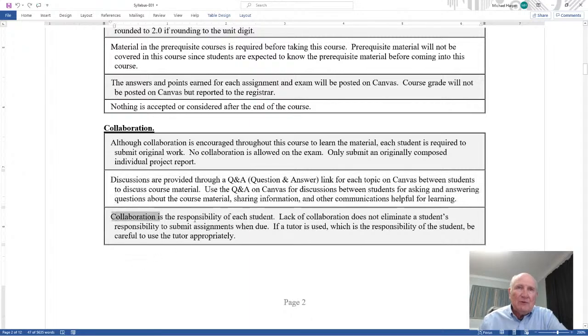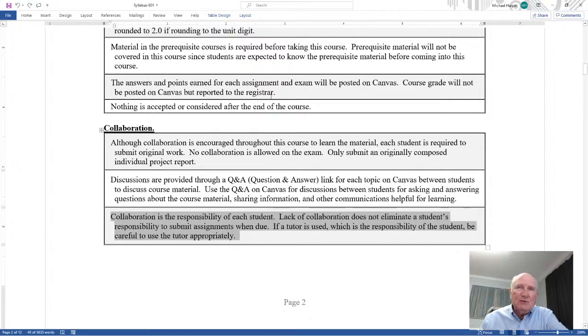Okay. Now, collaboration is the responsibility of every student. In other words, I don't grade collaboration or discussions. It's up to you. You're responsible for your education. I'm bringing things to the table. You bring things to the table, and you have to find out what the right workflow is for you.